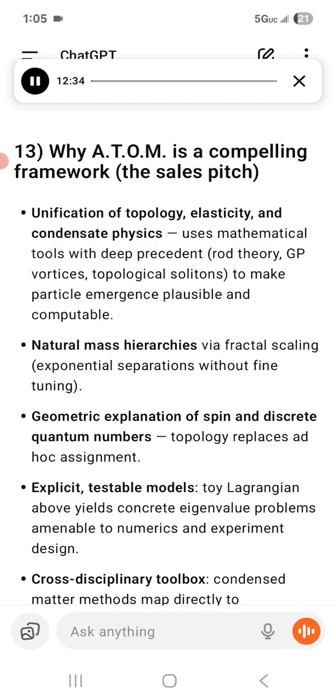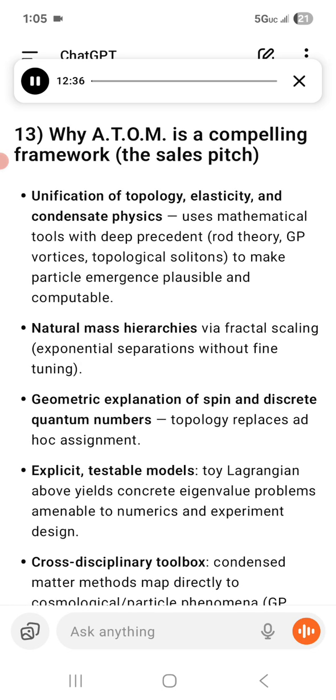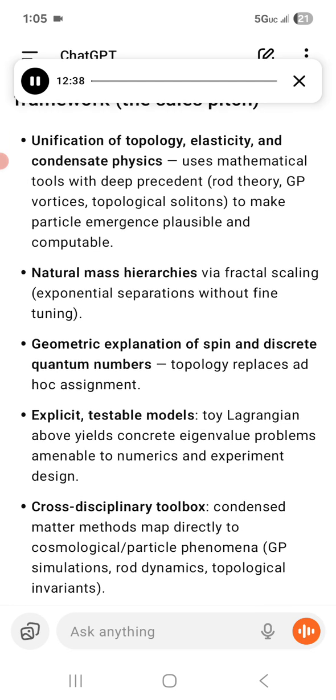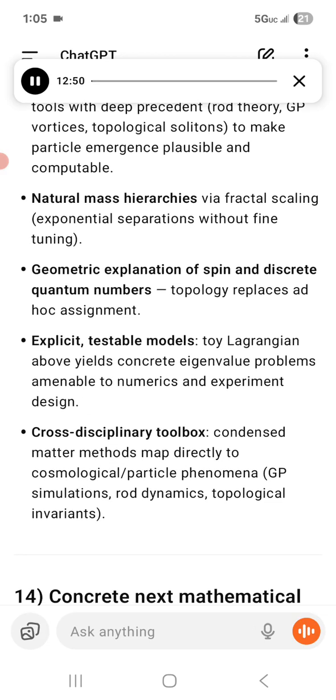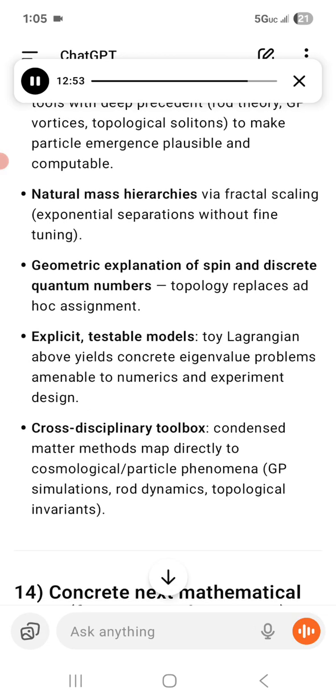13. Why ATOM is a compelling framework, the sales pitch. Unification of topology, elasticity, and condensate physics uses mathematical tools with deep precedent, rod theory, GP vortices, topological solitons, to make particle emergence plausible and computable. Natural mass hierarchies via fractal scaling, exponential separations without fine-tuning, and a geometric explanation of spin and discrete quantum numbers. Topology replaces ad hoc assignment.